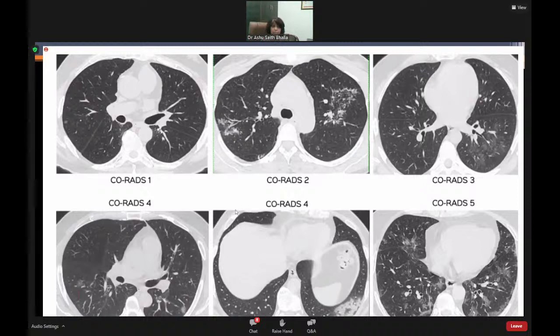So to summarize, CORADS 1 is that it is looking normal or it has some findings which are not COVID related. This one is infective, but it looks more like it can be tuberculosis. From 3 onwards, then into 4, into 5, the likelihood of it being COVID-19 pneumonia keeps going up, and CORADS 5 has the highest probability, where you get classical patterns which are consistent with COVID-19 pneumonia.